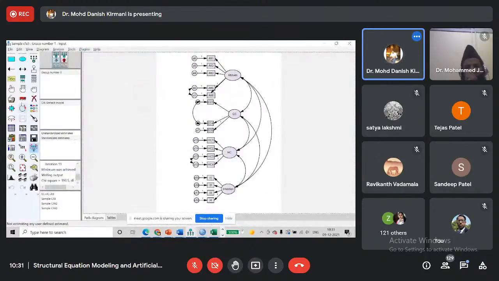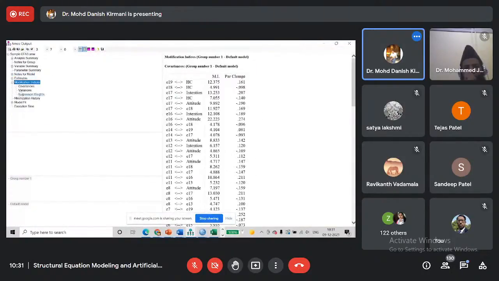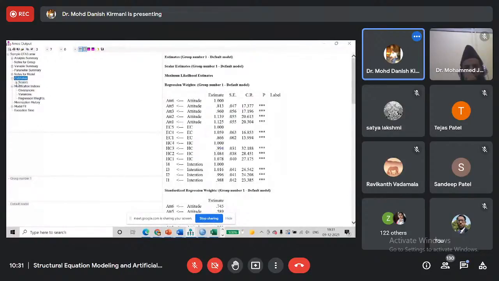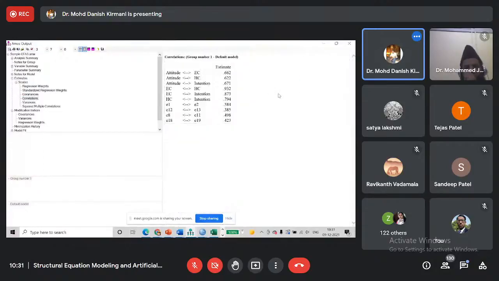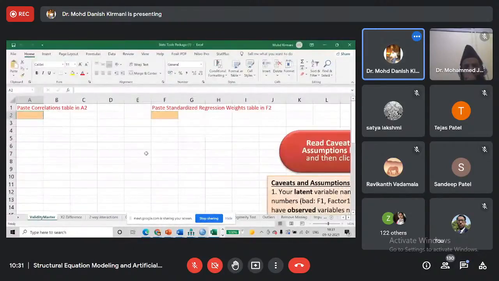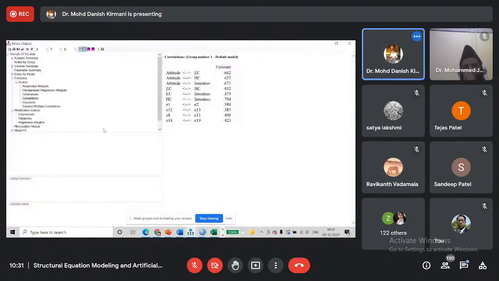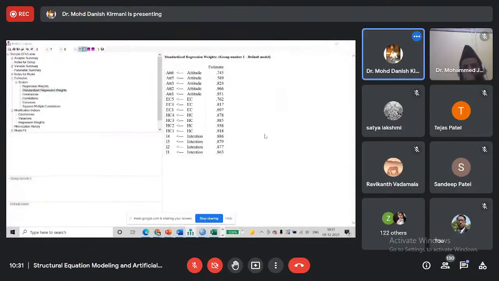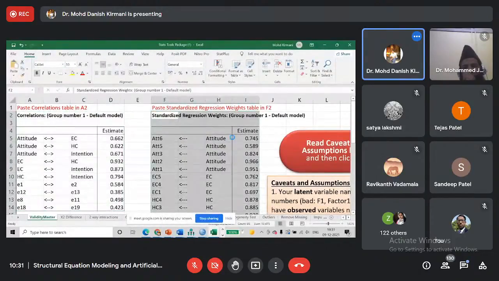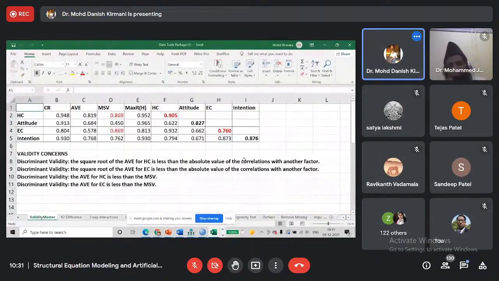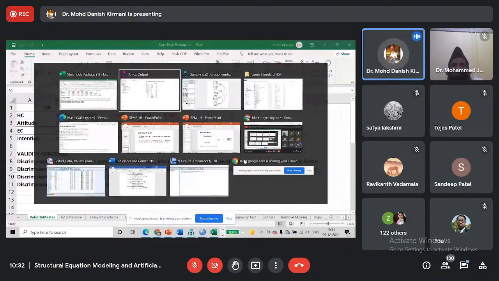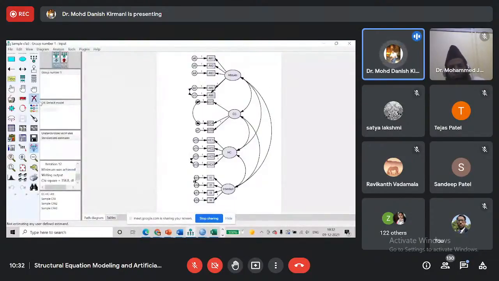Let us add a covariance between 18 and 19. Okay, so as we can see now, after adding this covariance, our results worsened. So I think we should remove this covariance,